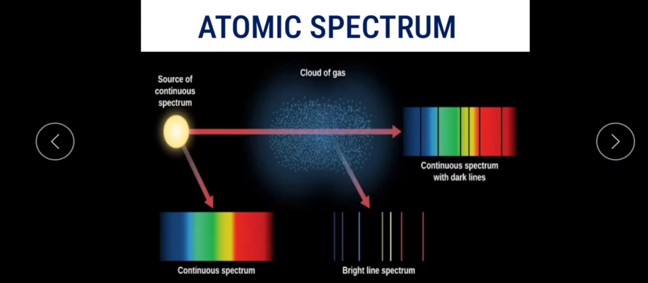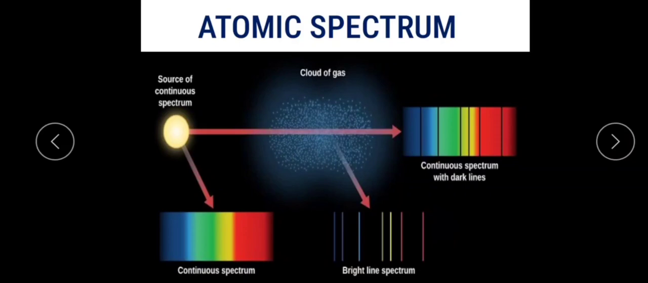One is the line emission spectrum, another one is the line absorption spectrum. The first one, bright lines on the dark background, is the line emission spectrum. Here lines are emitted, and each spectral line corresponds to a particular wavelength of light.